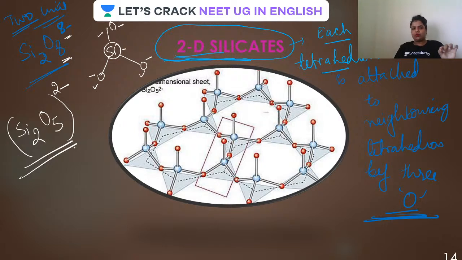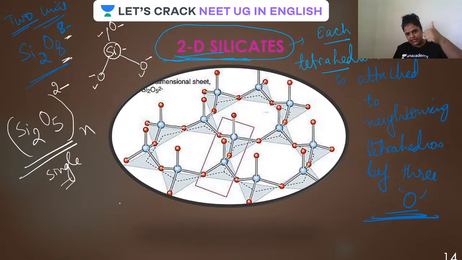So this is a single unit. If this is a single unit representation, I'm repeating, you can make out, just write down n. You'll get the formula. Done. Is that done? Good.